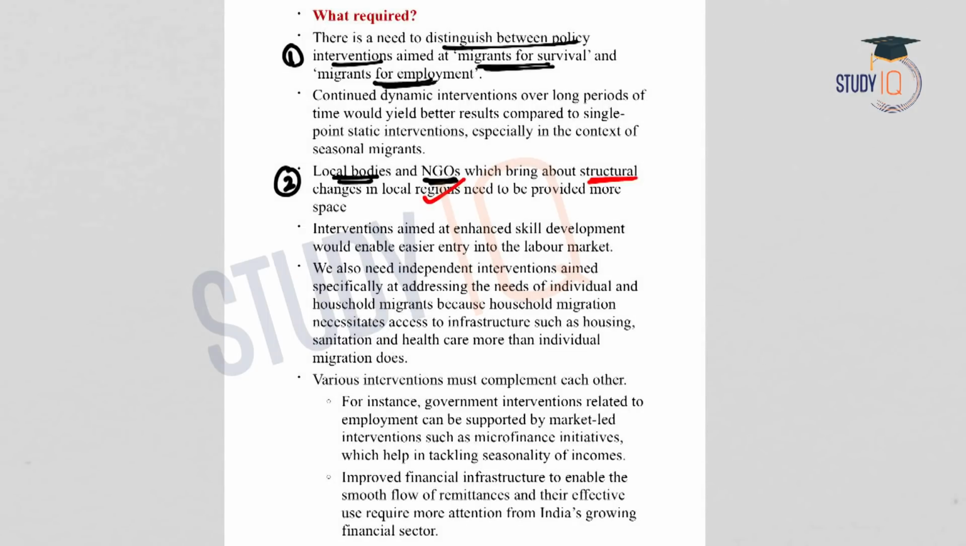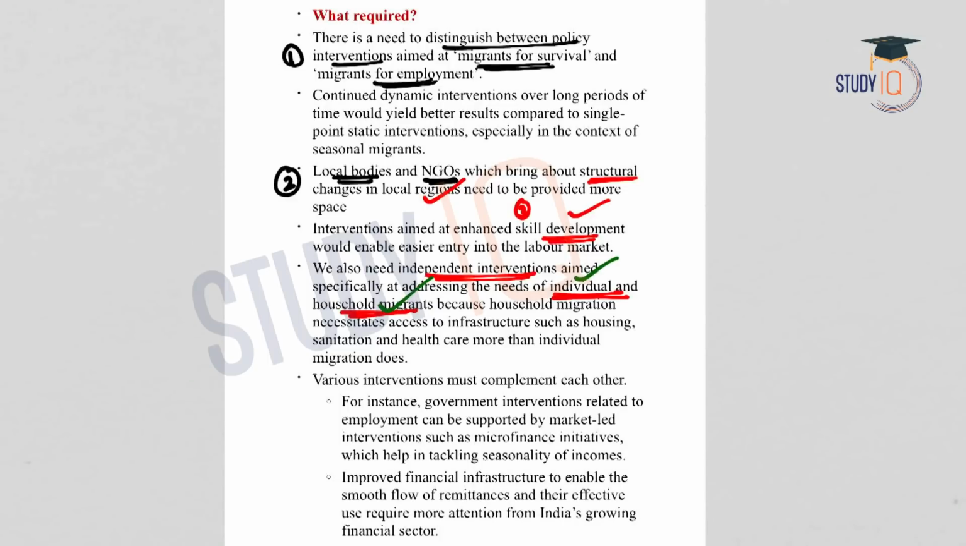There should be policies and schemes for the skill development. We have seen skill development is the major hindrance towards the entrance of these migrants into the labor market. So, skill development must be given focus. There should also be independent interventions aimed specifically at addressing the needs of individual and household migrants. Individual migrants will have a different set of needs and household migrants different set of needs. So this must be addressed specifically.